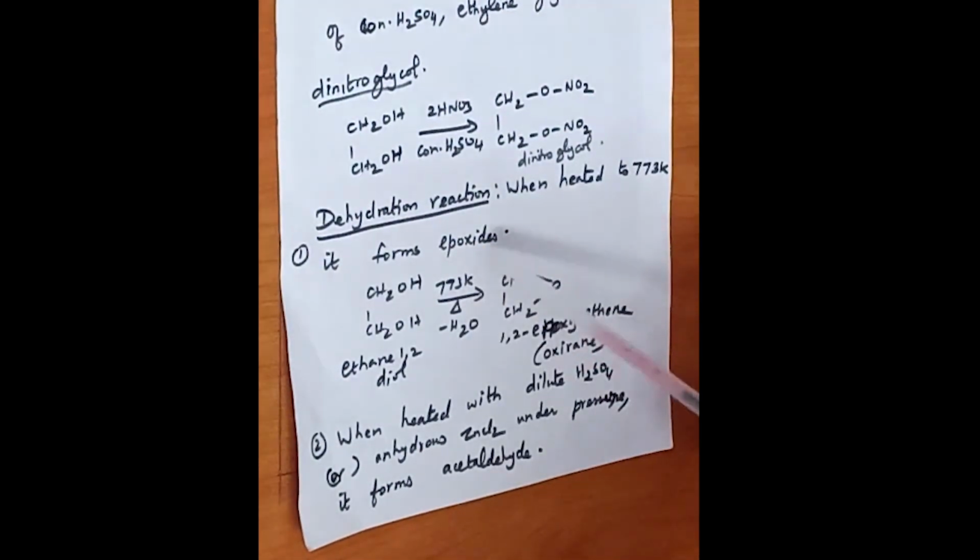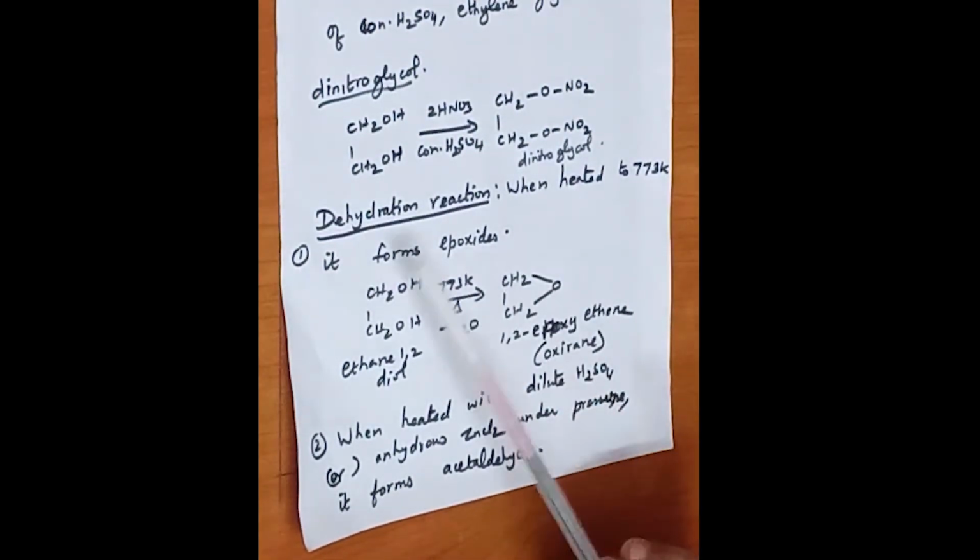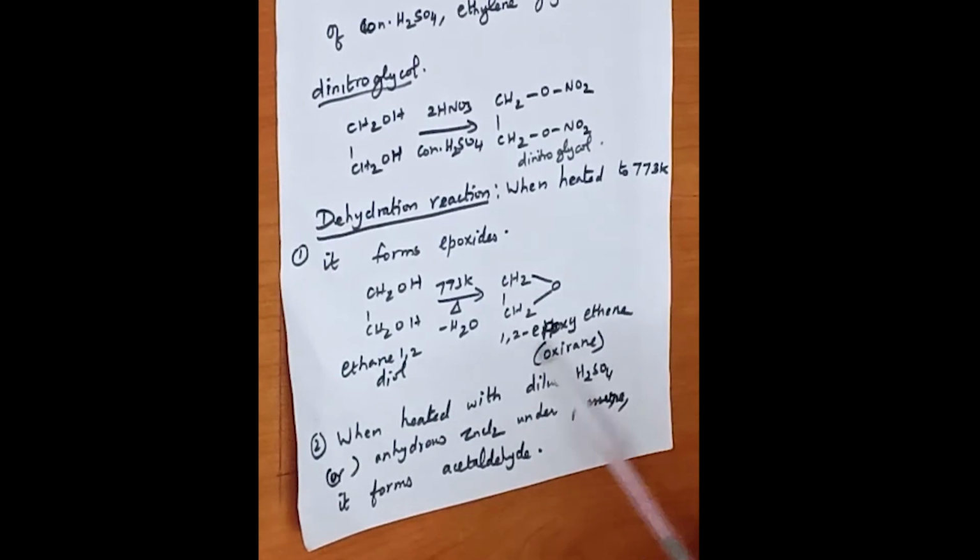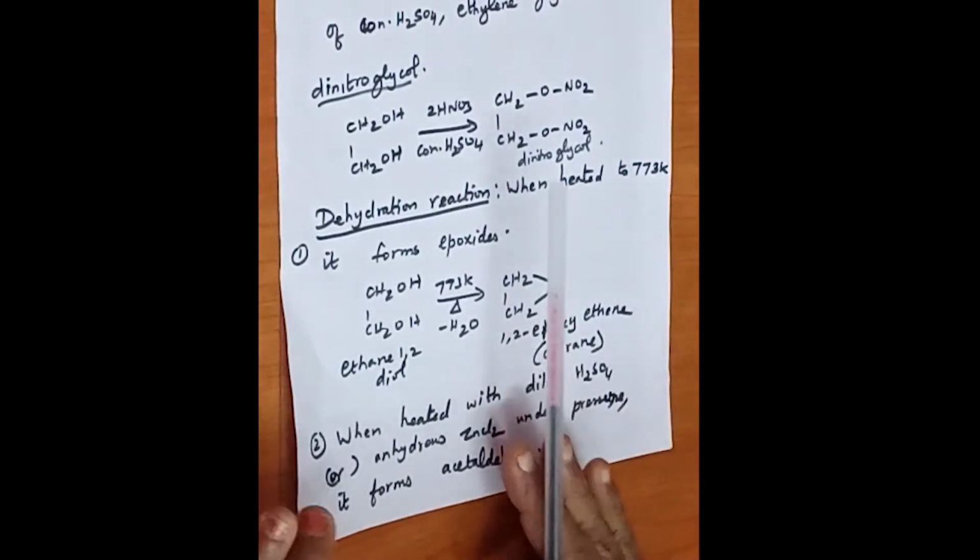Next, dehydration reactions of ethylene glycol. When heated to 773 Kelvin, it forms an epoxide, which is 1,2-epoxyethane, called oxirane. In the dehydration reaction, when heated with dilute sulfuric acid or anhydrous zinc chloride under pressure, it forms acetaldehyde. These are important reactions of ethylene glycol.